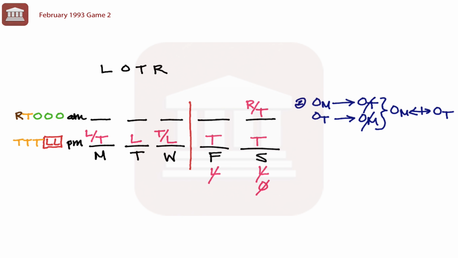So notice the possibilities. If we operate on Monday, we are not going to operate on Tuesday, which means we have to operate on Wednesday and Friday. If we operate on Tuesday, we can't operate on Monday, which means we are operating on Wednesday and Friday. And you notice that in both of those scenarios, we are always operating on Wednesday and Friday. So we can conclude with 100% certainty that we are operating on Wednesday and Friday.